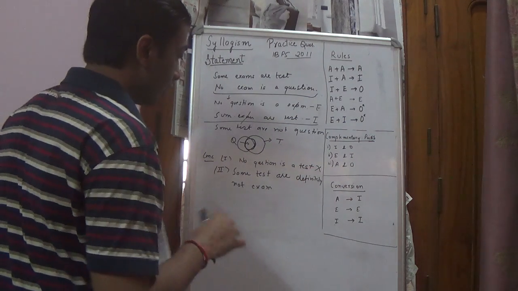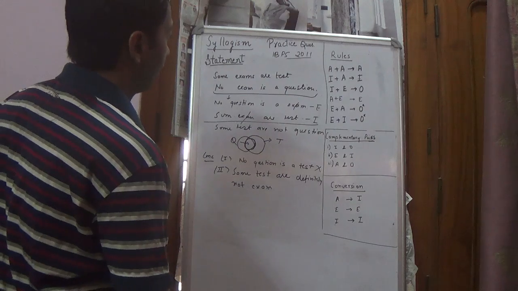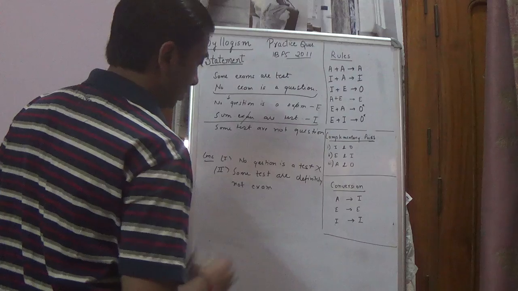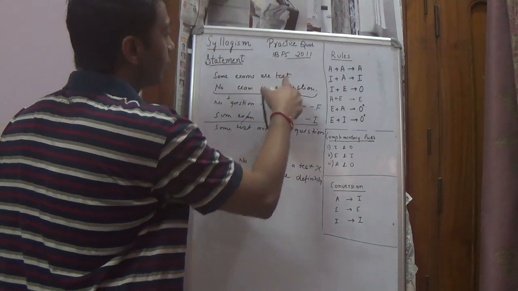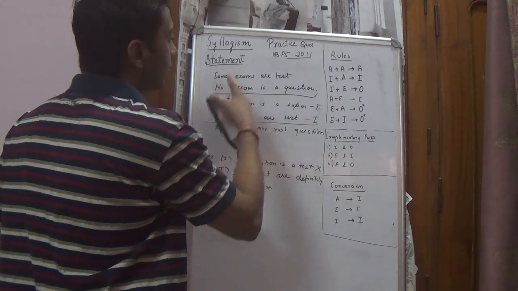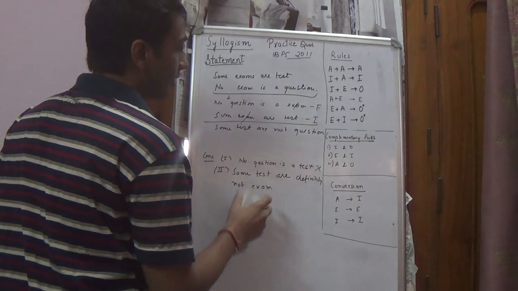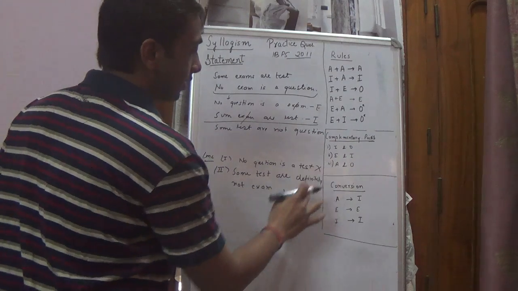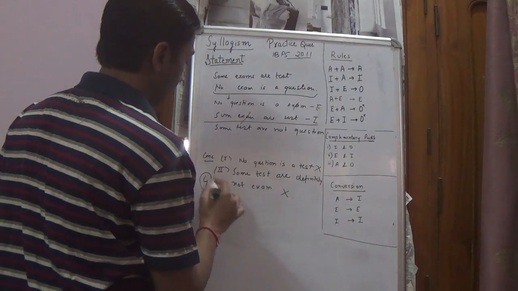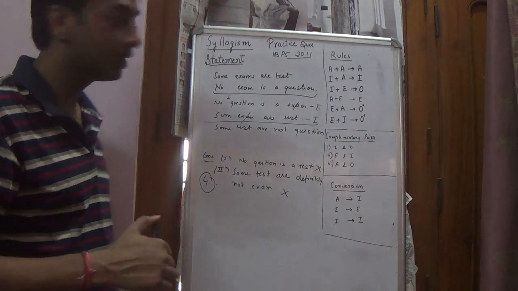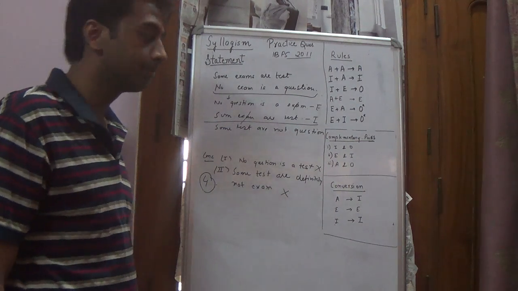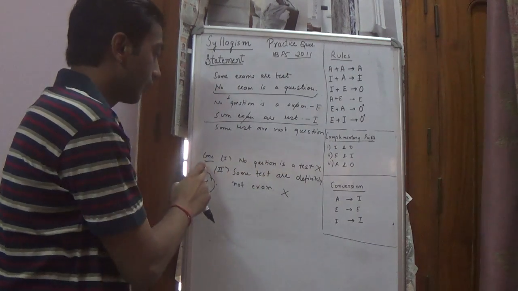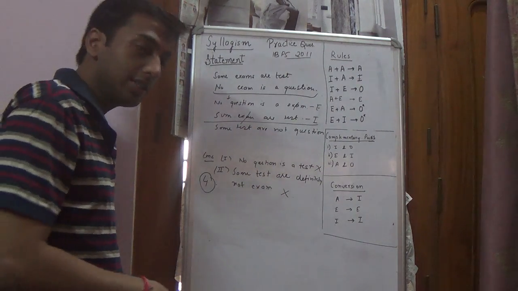Second is, some tests are definitely not exam. Some exams are test. You can also write some tests are exam. So some tests are definitely not exam is wrong. So we'll choose the option which says both 1 and 2 are wrong, which is 4 in this case. So this is how we will solve, and see how quickly we could solve this. We just have to get this one statement. This we can already conclude from the statement given.